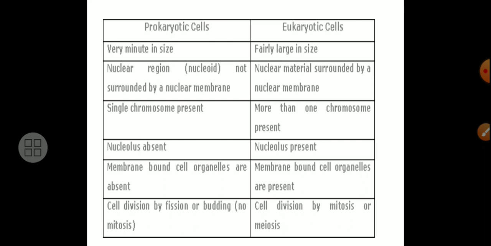In case of prokaryotic cell, the cell organelles are without the membrane. But in eukaryotic cell, each and every cell organelle is surrounded by, bound by the membrane. In prokaryotic, fission or budding type of cell division occurs, meaning no mitosis. But in case of eukaryotic cells, cell divisions, that is mitosis and meiosis, occur.